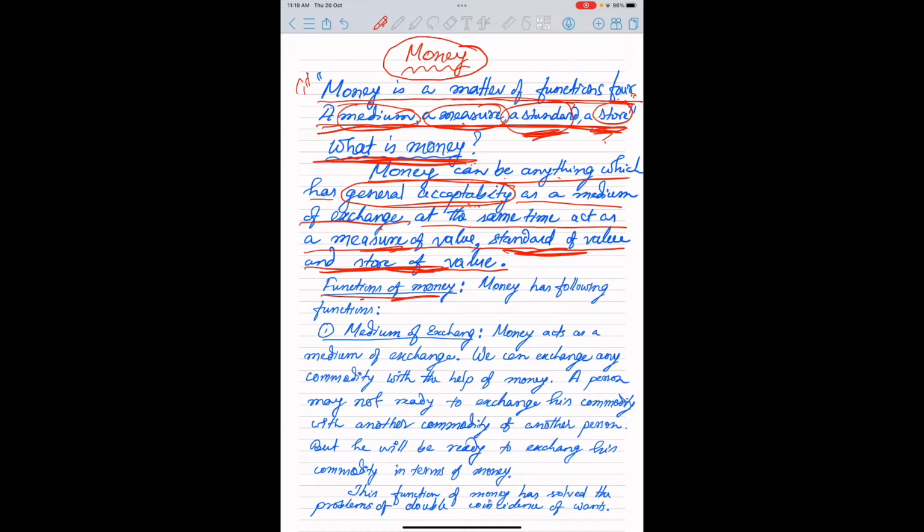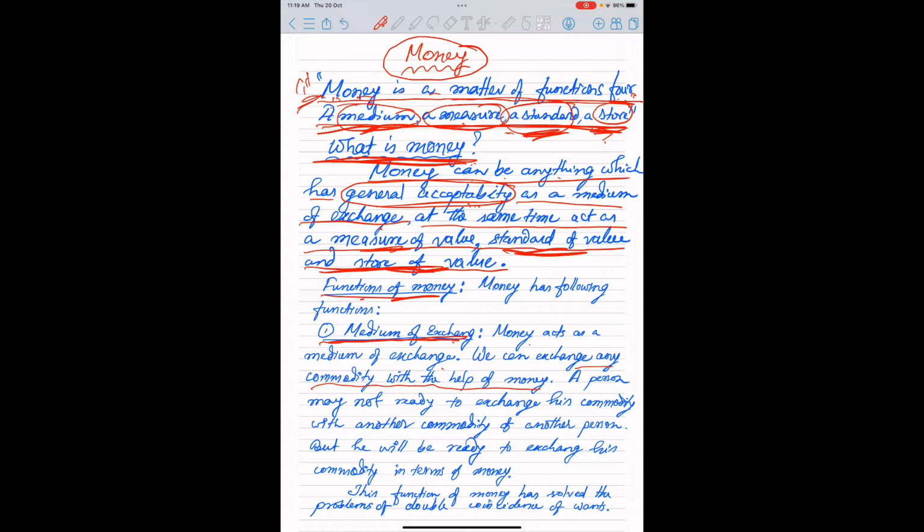Now let us see how we can explain the functions of money by remembering these two lines. Money is a matter of functions for a medium, a measure, a standard, a store. That means money acts as a medium of exchange. We can exchange any commodity with the help of money. We can purchase eggs, books, a home, land, etc. in exchange of money.